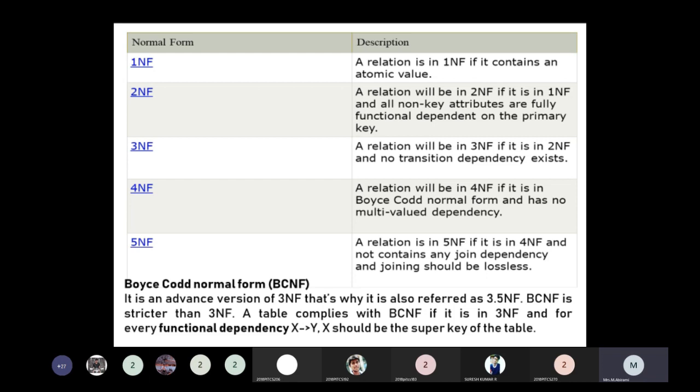This is one of the methods of using normalization forms. Normal forms are very important when accessing data from the database.